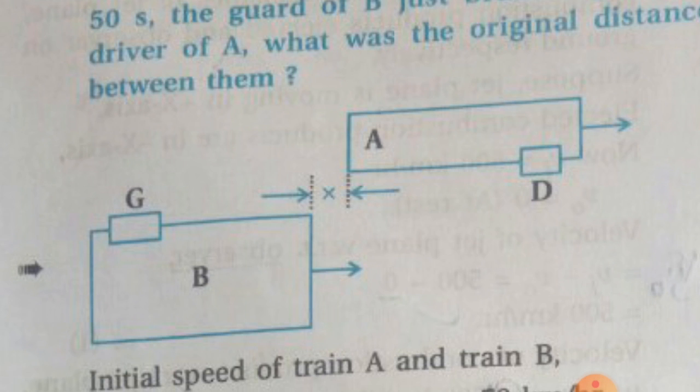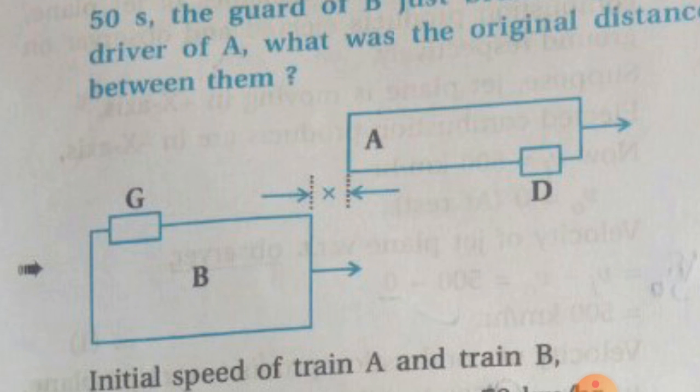Now trains are moving along the right hand side shown by arrow, both in the same direction, and the distance between them is shown by dotted line.